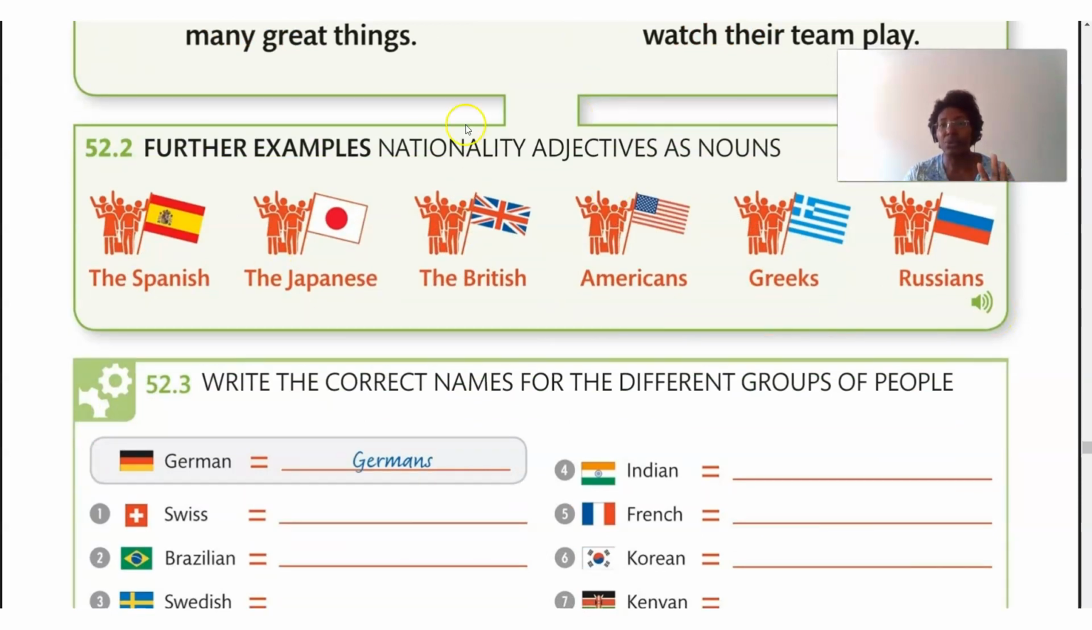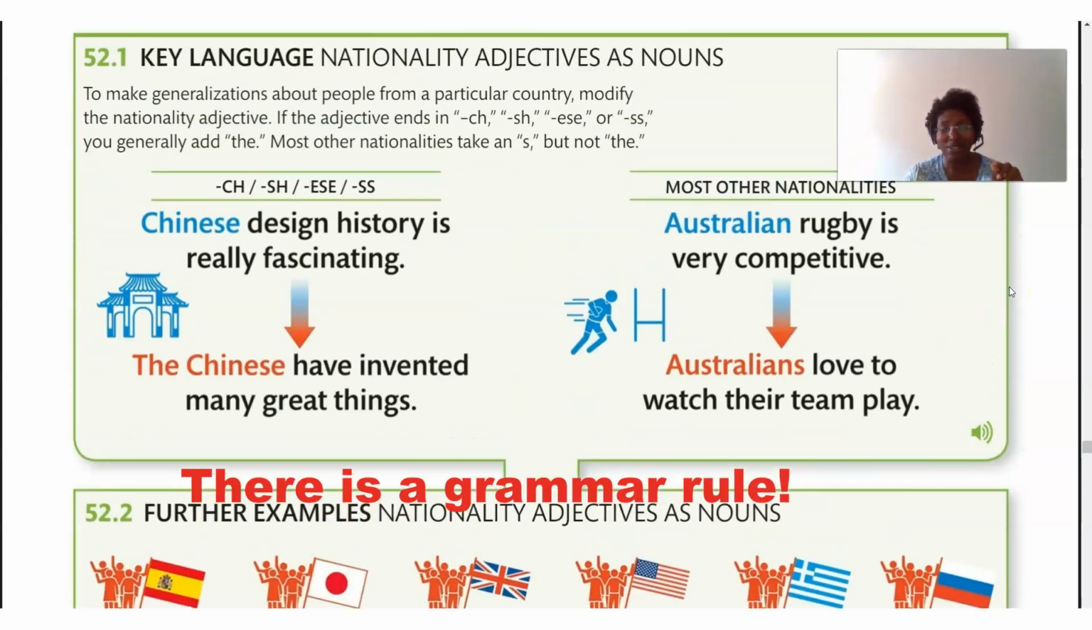So these are the correct way to describe yourself, if you're talking about your own country and your own people, or other people's countries. Let's not make mistakes with this if we can. We say the Spanish, the Japanese, the British, Americans, right? No the. Greeks, no the. Russians, no the. Okay, but you know the grammar rule. What is that? Let's go back.